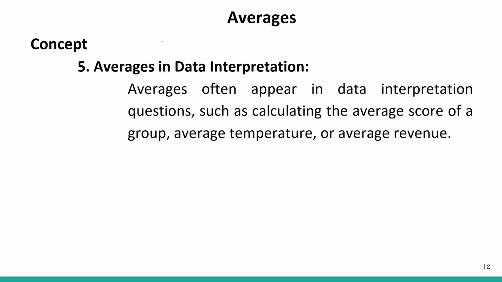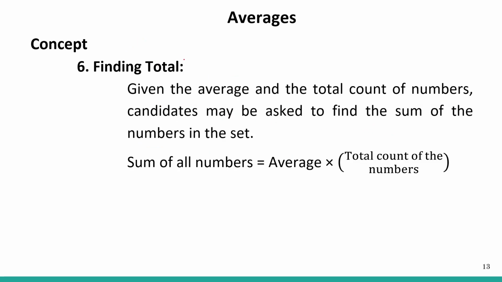So let's see the fifth kind of concept, that is averages in data interpretation. Averages often appear in data interpretation questions, such as calculating the average score of a group, average temperature or average revenue. Finding total: given the average and the total count of numbers, a candidate may be asked to find the sum of the numbers in the data set. So the sum of all the numbers is equal to average into the total count of numbers.